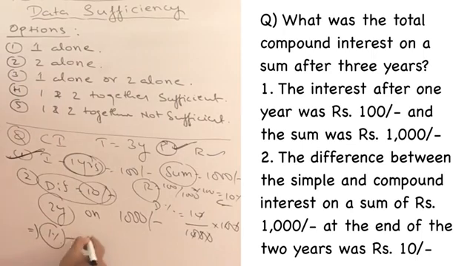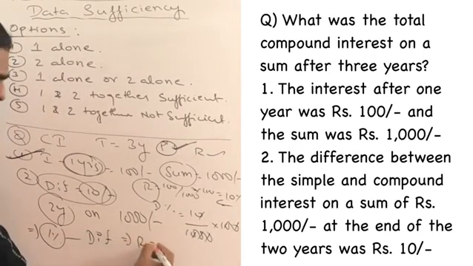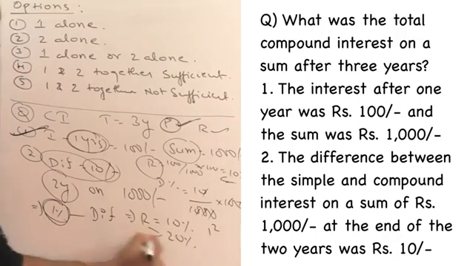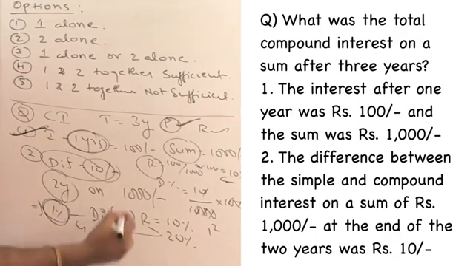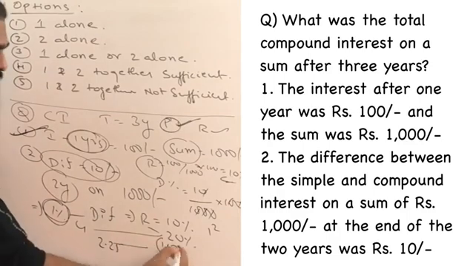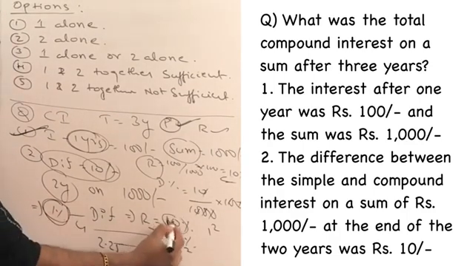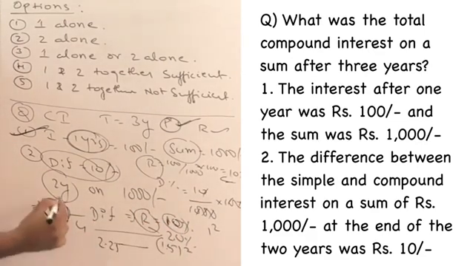When do we get 1% as the difference between simple interest and compound interest? Only when the rate of interest is equal to 10%. Because this is nothing but it is 1 square. If rate of interest was 20%, you would have got 4%. If the rate of interest was 15%, you would have got 2.25, because we will just make the square putting a point before units place. So 10% will be the rate of interest, then only you will get 10 rupees interest.